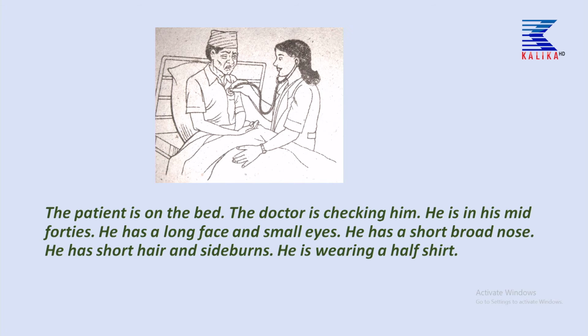His nose we are looking at, children, can you see his nose is short and broad. He has short hair and sideburns. Can you see sideburns, children? As I told, mostly we use this word for men. He is wearing a half shirt.